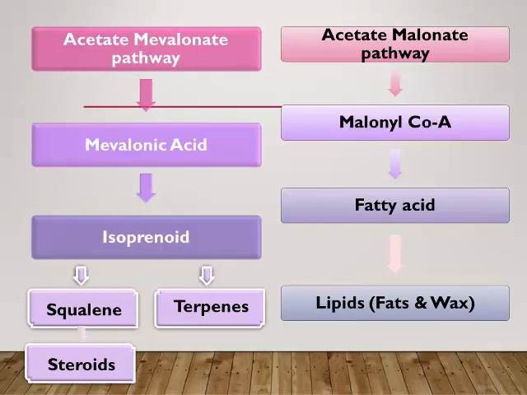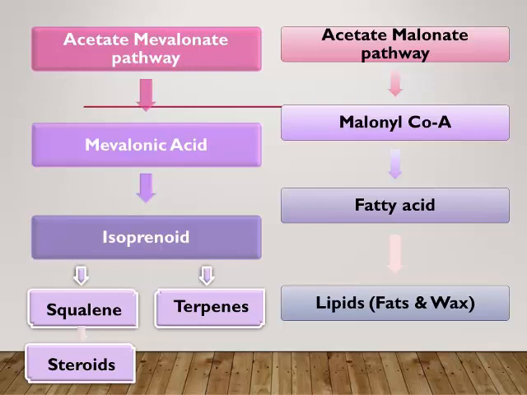In the acetate malonate pathway on the right side, the starting material is also acetate, which is utilized in the form of acetyl coenzyme A, the active form of acetate. In this, one of the important intermediates formed is malonyl coenzyme A, or we can say malonic acid or malonate.